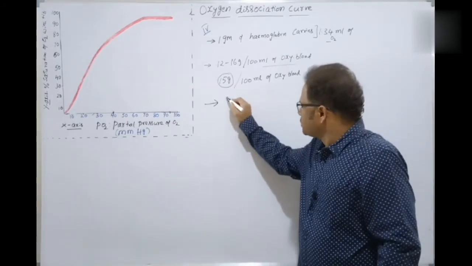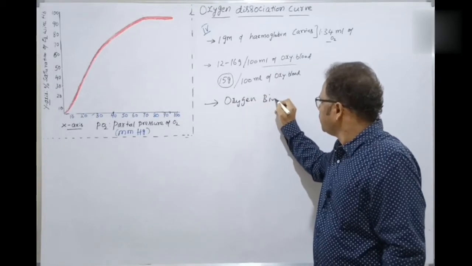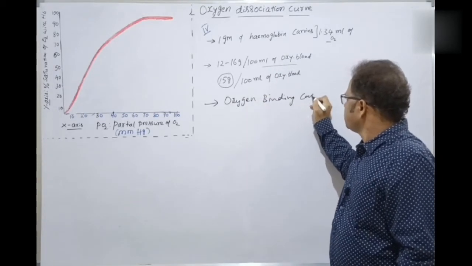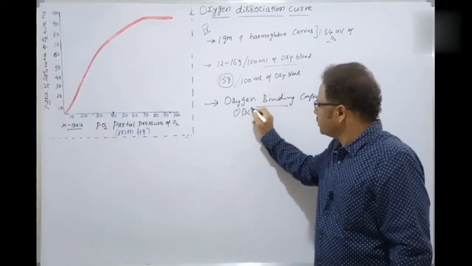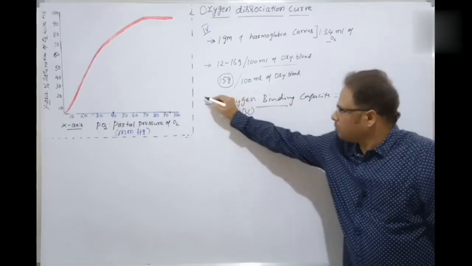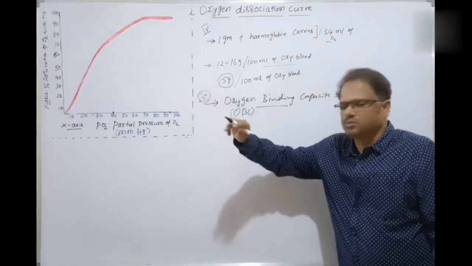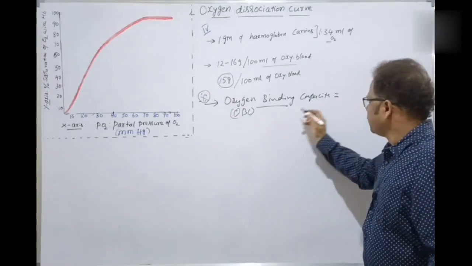So the next one is oxygen binding capacity. Here, you remember the code OBC, oxygen binding capacity. There is a formula. This is an important formula here. Numerical problems may come in NEET, actual NEET. Oxygen binding capacity can be depicted by